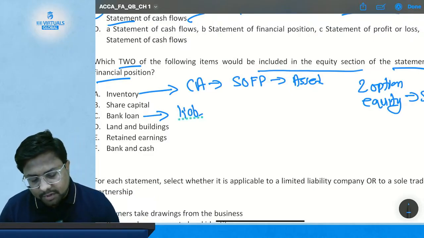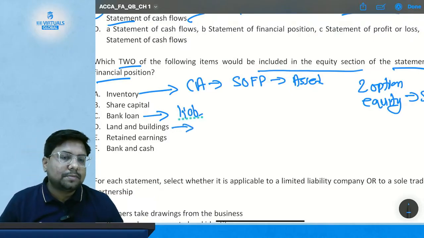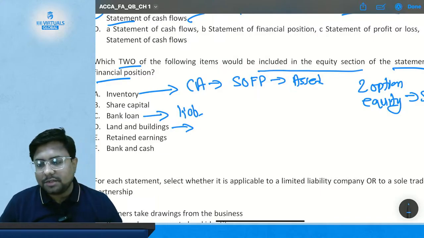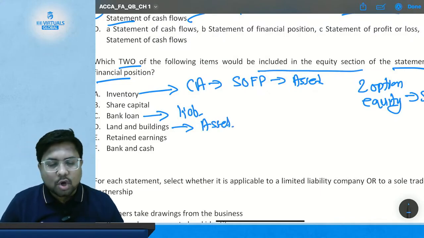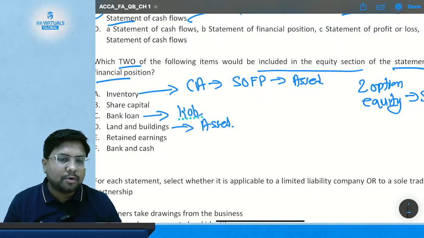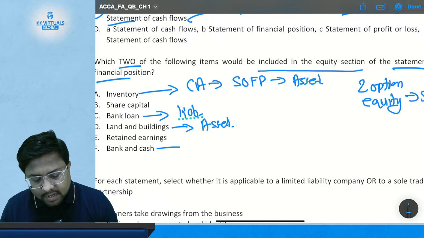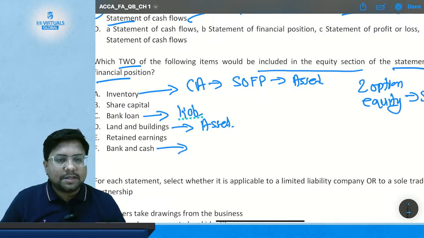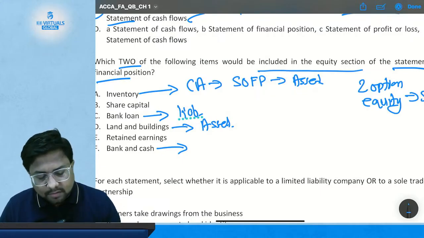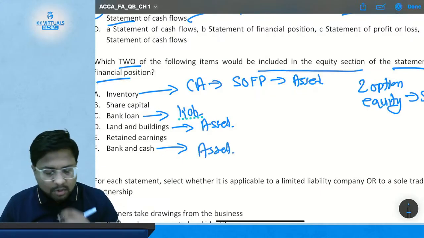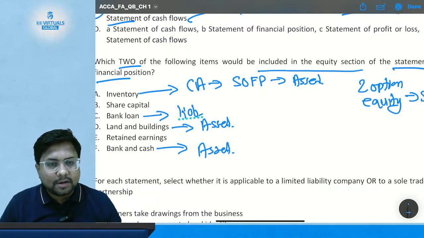Then comes option number D, land and building. You have some land or building in your books, in your business. What is it? It is your asset. So again, not equity, it is an asset. Then comes option number E, retained earning. We don't know what retained earning is because we have not studied it yet. Then comes option number F, cash and bank. You have some cash in your hand and some cash in your bank. Okay, so this is your asset. So we have talked about all the options that are given, either they are assets or liabilities.